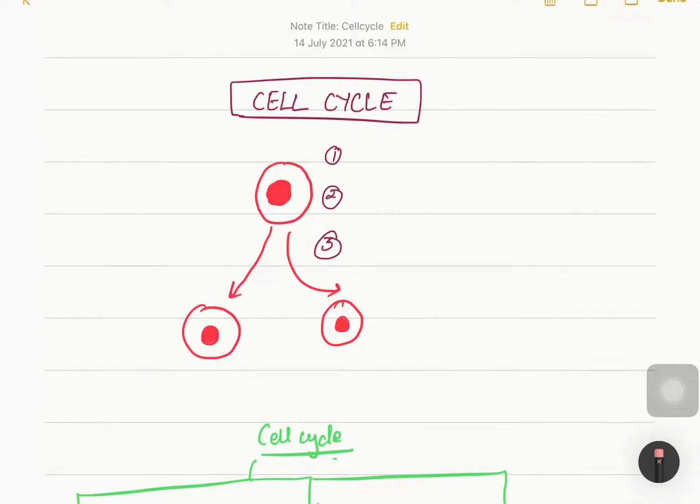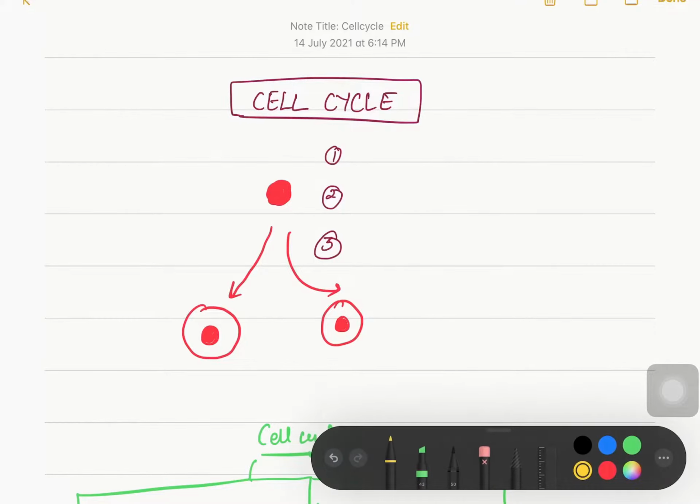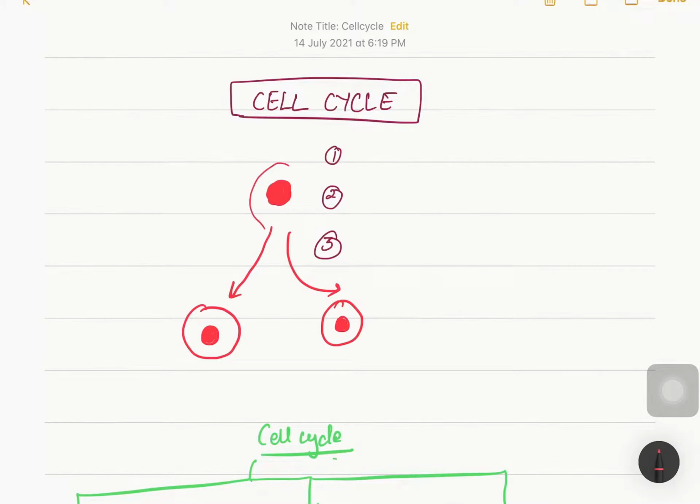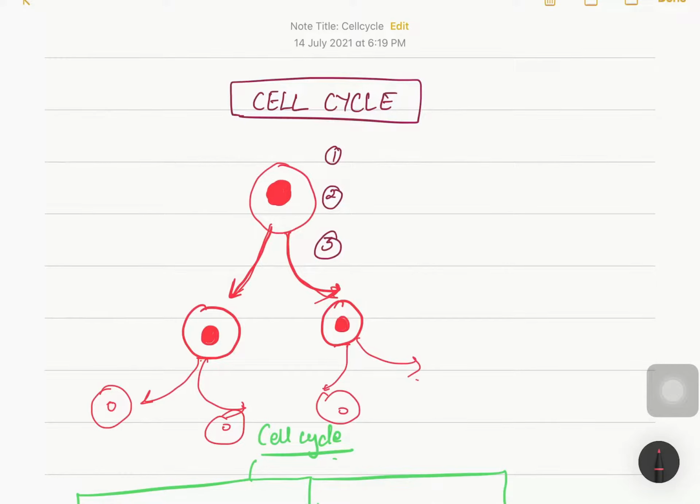Hi friends, today we are going to see about cell cycle. I think most of you know what the phases of the cell cycle are and what is happening in it. It is nothing but a single cell that has to duplicate into two daughter cells. This is the cell cycle. Then again these two daughter cells will undergo the cell cycle phases and produce another two cells. So this cycle continues. This is called the cell cycle.